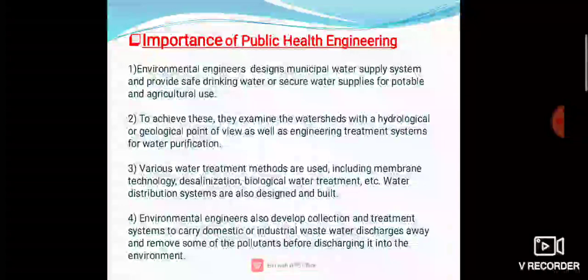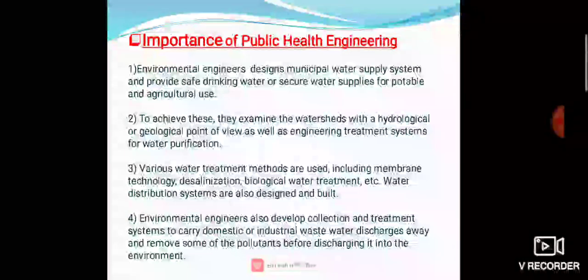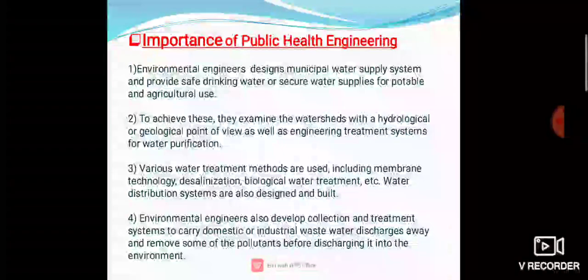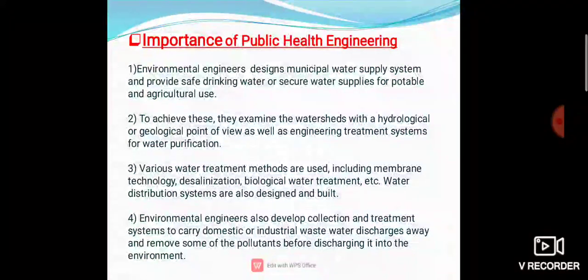So if you want to discharge any type of water which comes from an industrial area or from a domestic area, we can't discharge this kind of water directly to the resources, meaning directly to a river or lake. We can't do this because it will directly impact our environment. So we have to maintain that. We can't discharge this kind of polluted water into the resources.